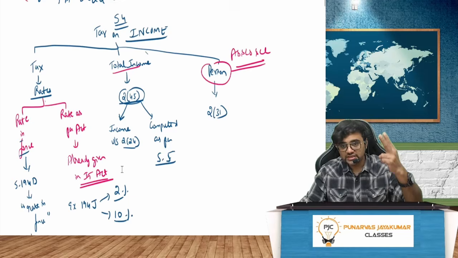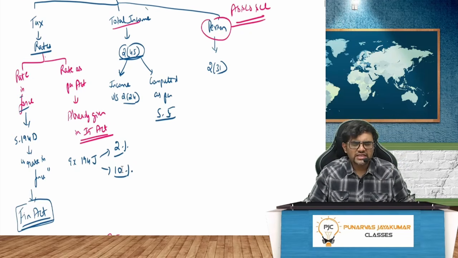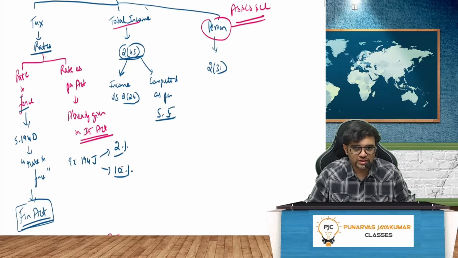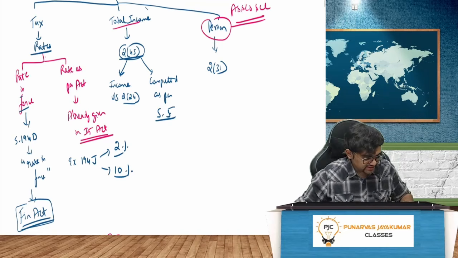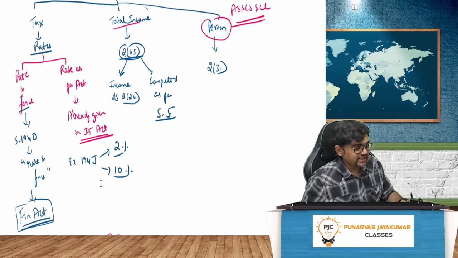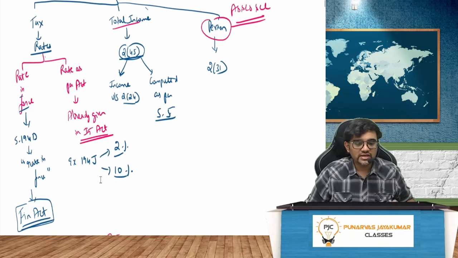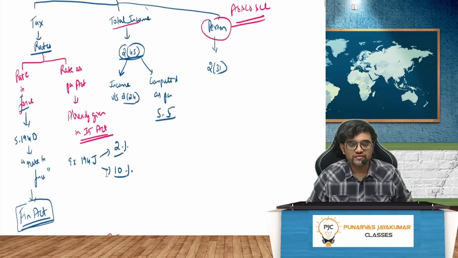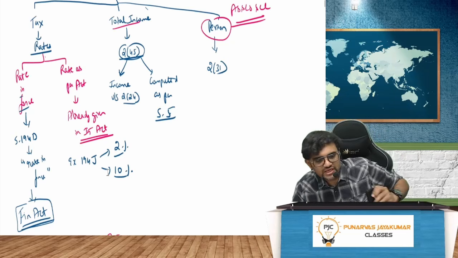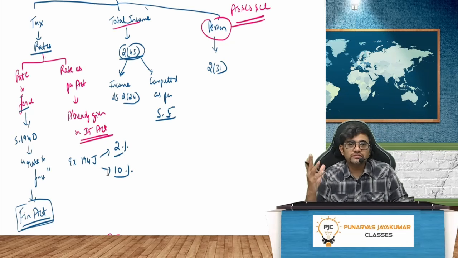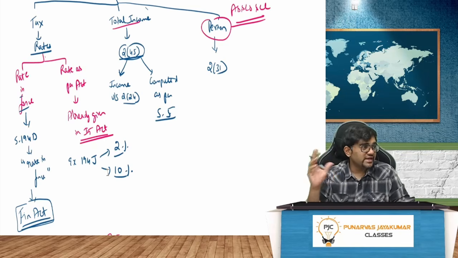Tax rate, two things are given. One, as per the rates in force. One more is as per the rates as per the Act. One is rates in force, one more is rate as per the Act. Wherever you see rate in force, that is different from whatever you see as rate as per the Act.